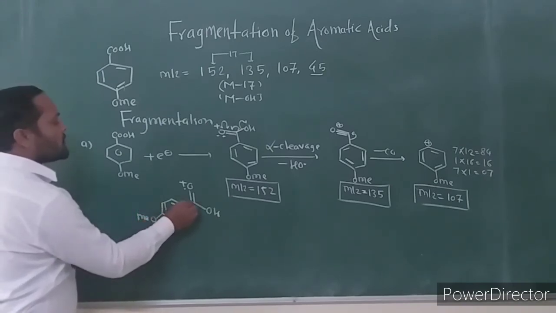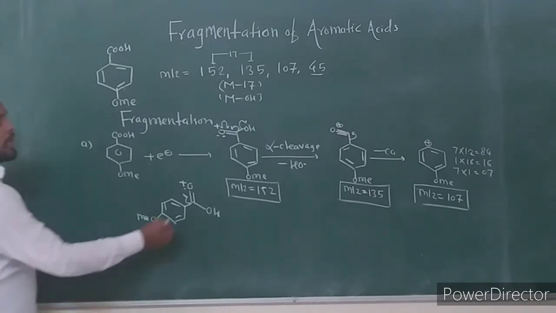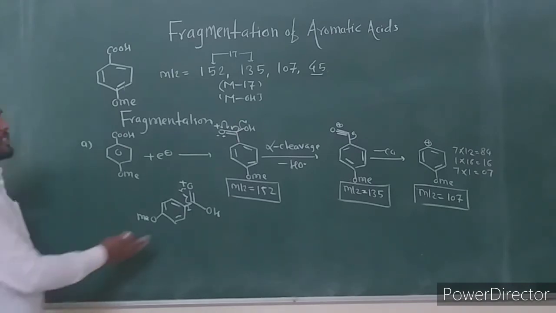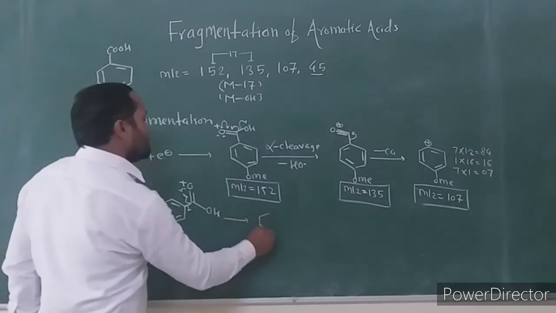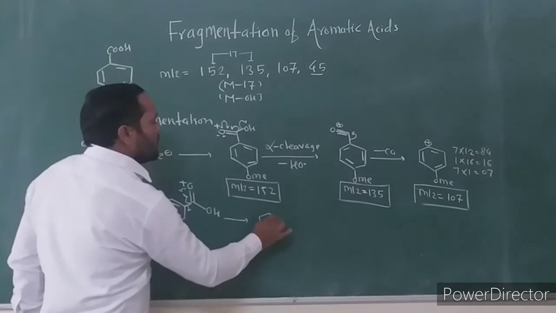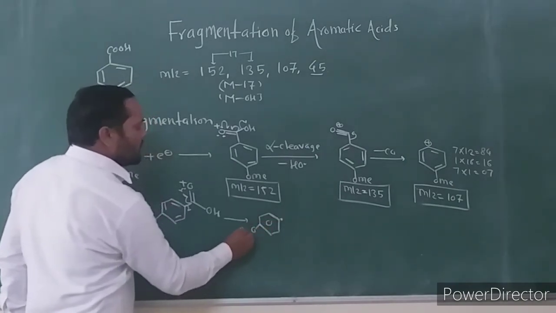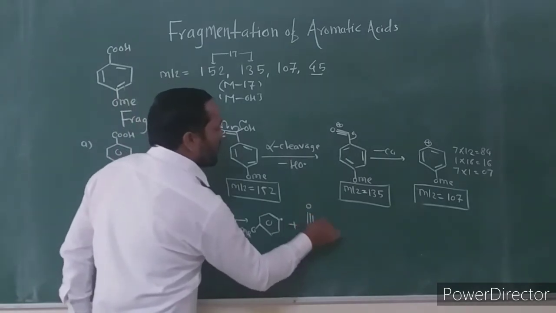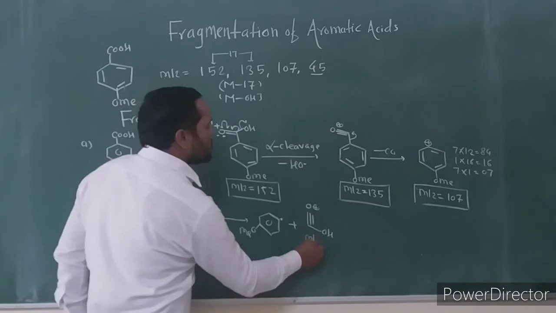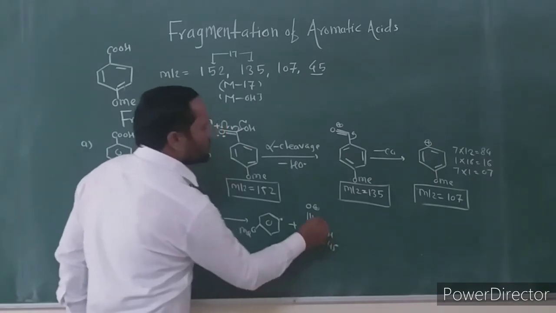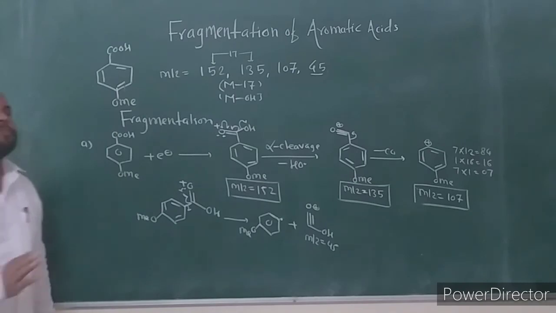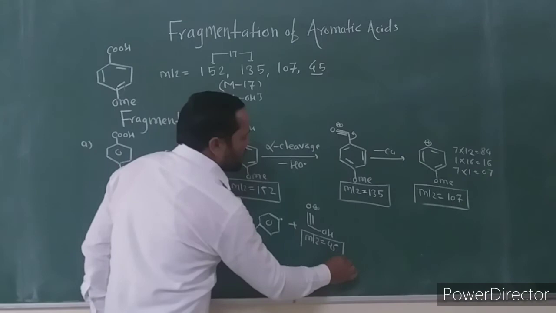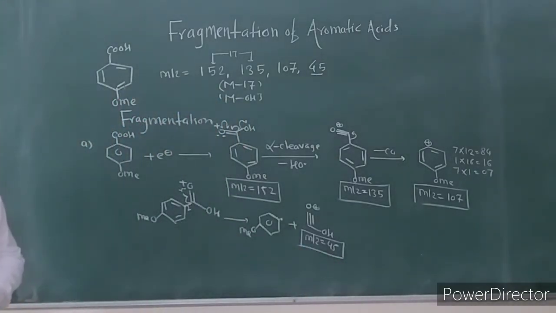It undergoes another type of alpha cleavage, and in this alpha cleavage the aromatic group is eliminated as a radical to give this acylium ion, and this acylium ion has mass to charge ratio 45. 2 oxygens 32, 1 carbon, 32 plus 12 is 44, and 1 hydrogen. This is the fragment ion at mass to charge ratio 45.